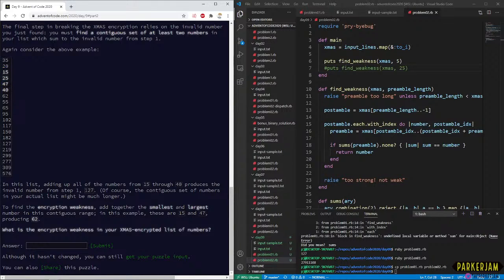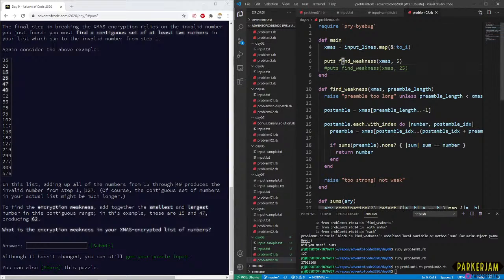But there's exactly 1 number in this set that doesn't match that. So part 1 was being able to identify the one that doesn't match that. Now we know the number that's wrong, there is a set of 2 or more consecutive, contiguous numbers, numbers that are touching each other in this sequence, that add up to our mystery, our bad number. And we need to identify that, and we need to find the smallest and largest of those.